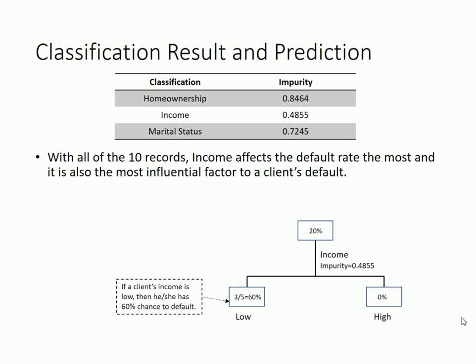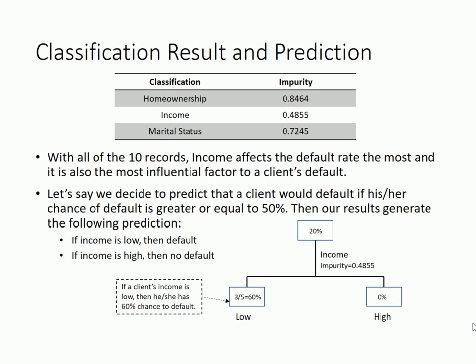Here, the number in each node represents the chance to default based on the records in a split. For example, without any classification, a client has a 20% chance to default. But if a client's income is low, the chance of default is 60% because 3 out of 5 records in that split default.